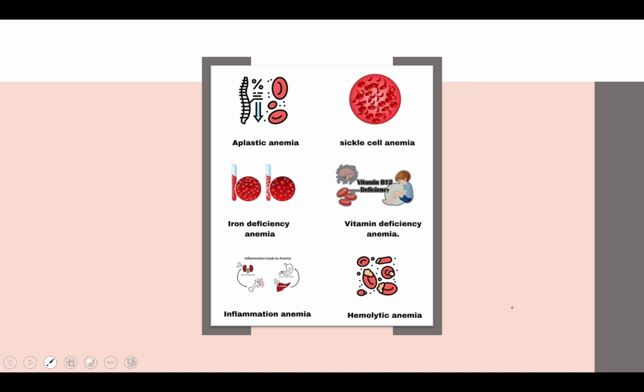Okay. So I would like to explain to you now about the different types of anemia. We'll be speaking in detail about the nutritional deficiencies of anemia. But still, we have different types of anemia like aplastic anemia, wherein the bone marrow is not capable enough to produce enough RBCs, which are required for our body to function normally. Then we have sickle cell anemia, a genetic blood disorder wherein the RBCs are sickle shaped, due to which their oxygen carrying capacity is reduced.